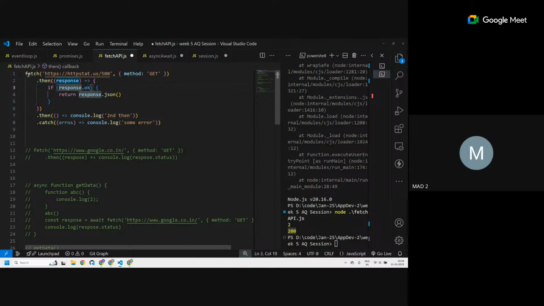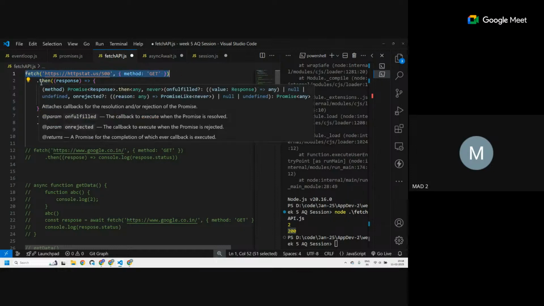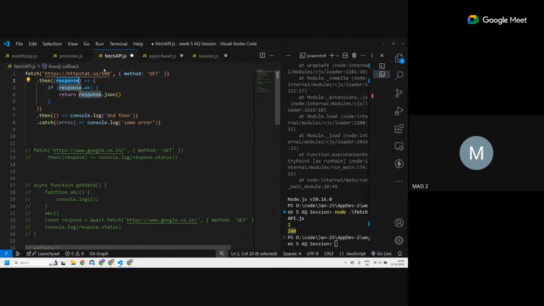What will happen? This fetch will go and use dot then response. What is the response? Whatever the page for 500 returns, I'm getting the full content. What will response dot ok be? I did not tell you that. Response dot ok means a status code of 200. If you get a status code of 200, that means everything went okay, and response dot ok is like a proxy for it.